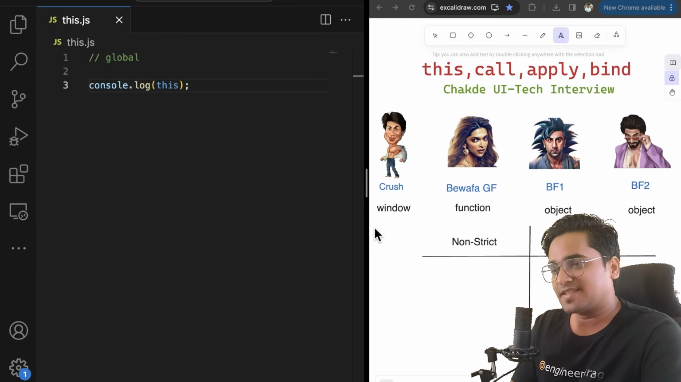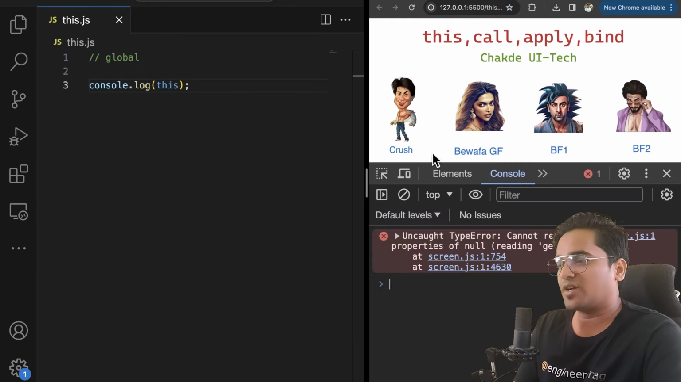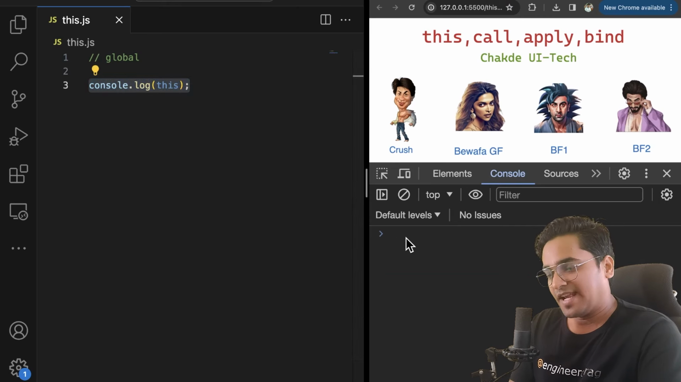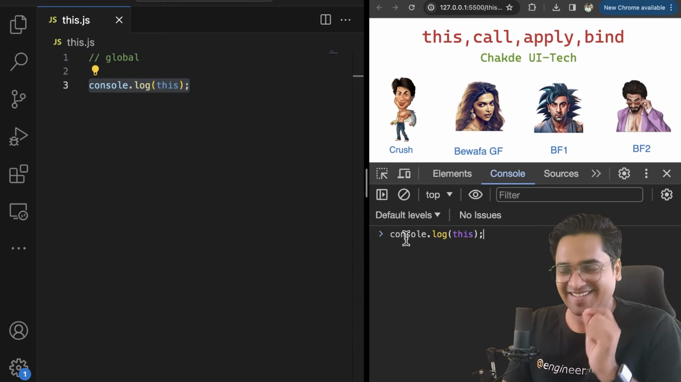Perfect. So let's jump into this and keep seeing what we will get as an outcome. We are talking about console.log this. Now, one simple thumb rule again, we will understand.